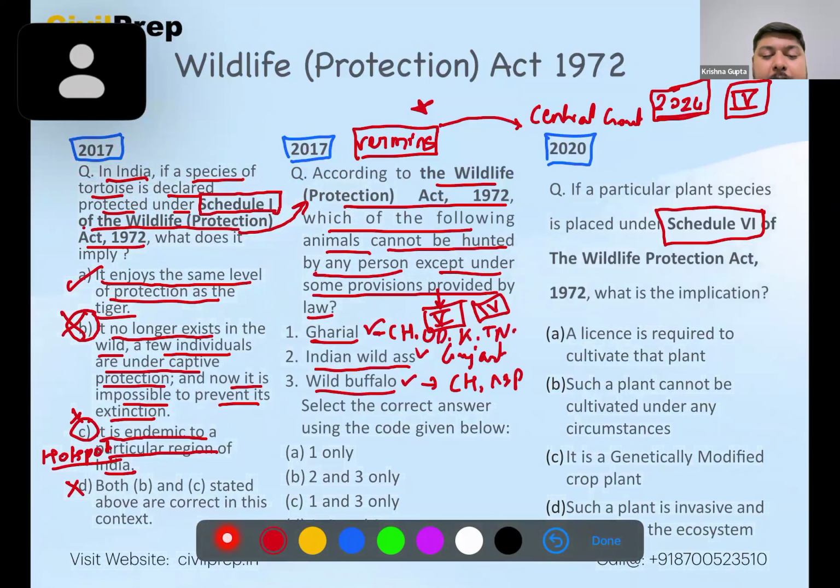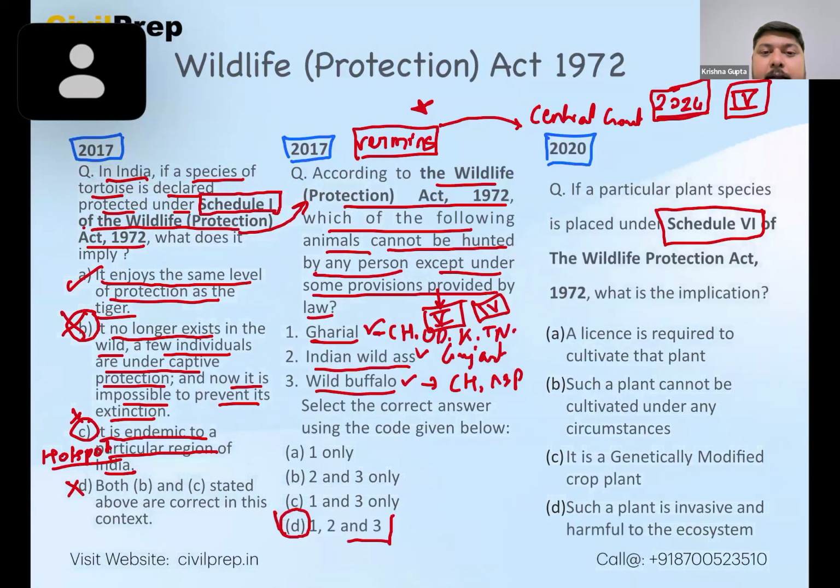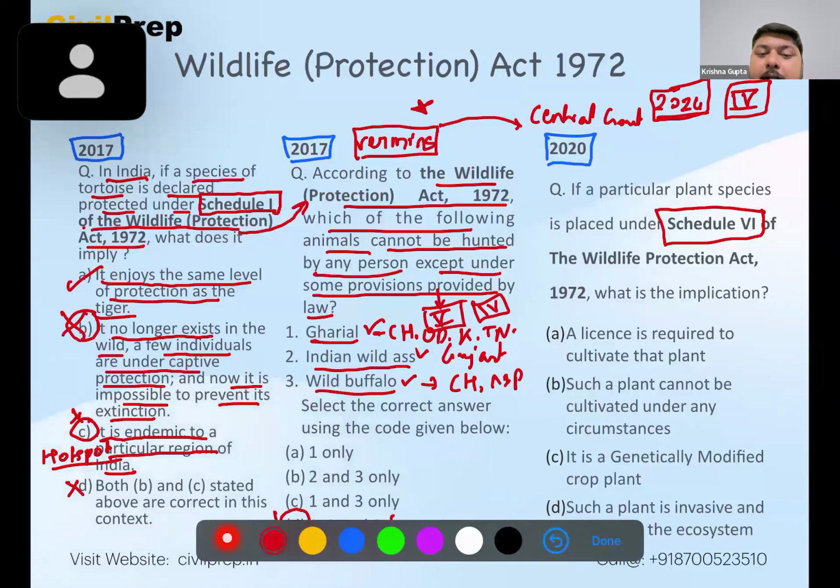So here we see that 1, 2, 3, all of them are considered as a part of Schedule 4 as a part of the vermin. So they can be killed under certain circumstances.